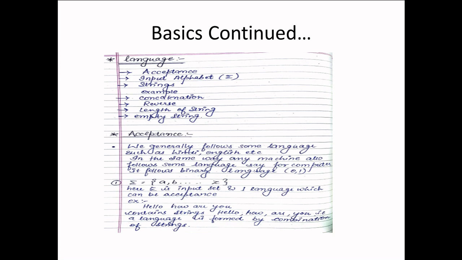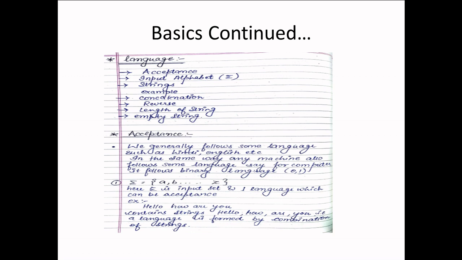So for us, if we are using the English language, then the alphabets are finite in nature, and the alphabets are A to Z. Suppose we are constructing a string, "hello, how are you?"